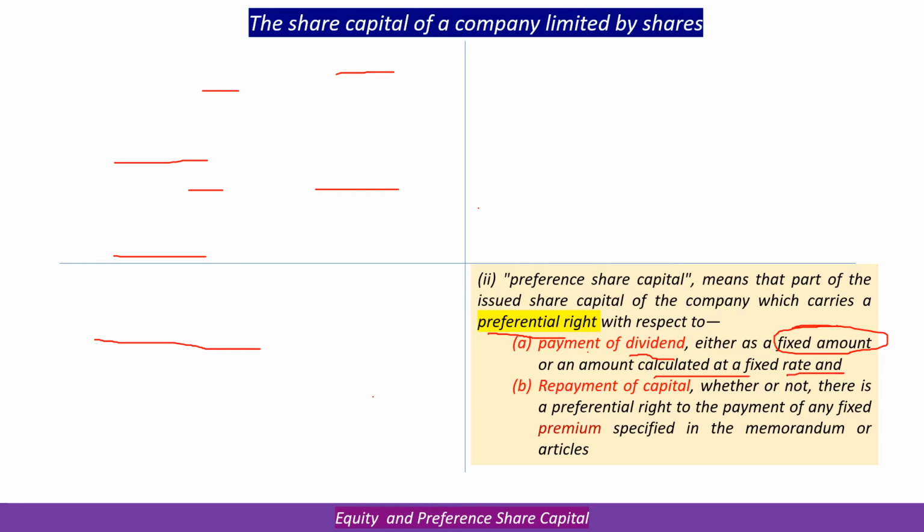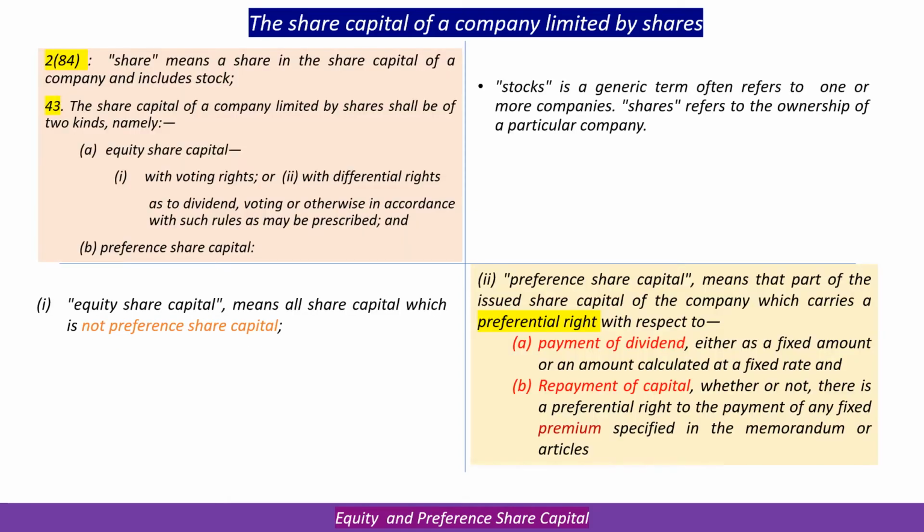And so far as the repayment of capital is concerned, there is a preferential right, and it may have a preferential right for payment of any fixed premium specified in the memorandum or articles. A share which carries preference in terms of dividend and repayment of capital is preference capital.